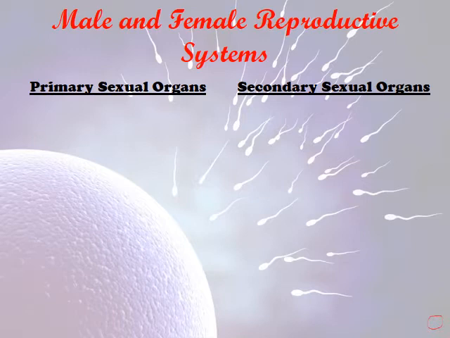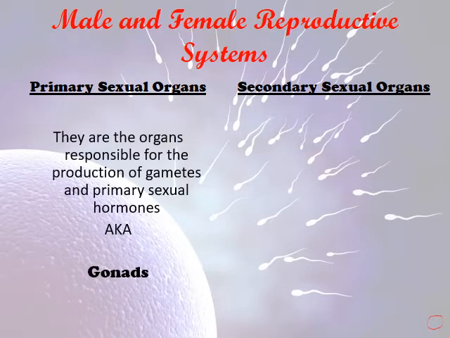Let's talk about the primary sexual organs and the secondary sexual organs. Primary sexual organs are the organs responsible for the production of gametes and the primary sexual hormones.